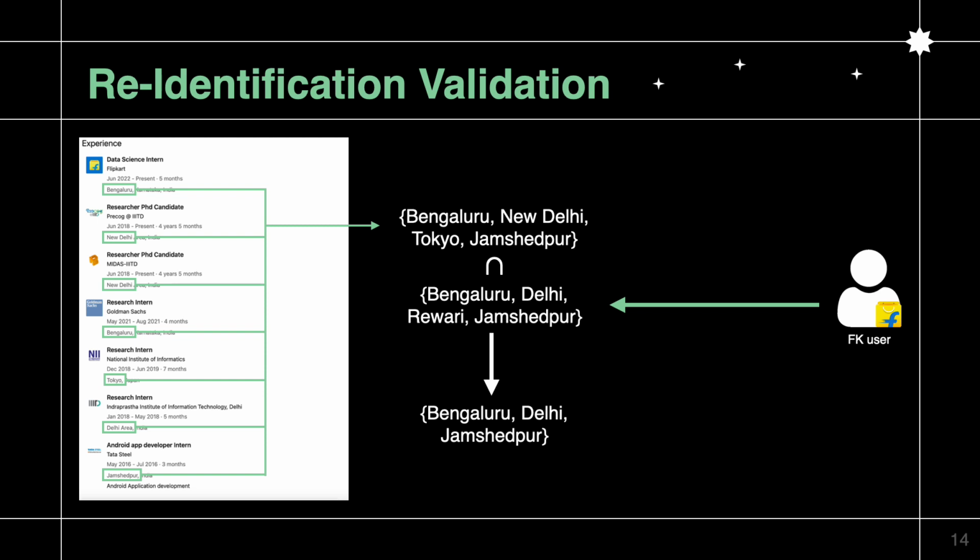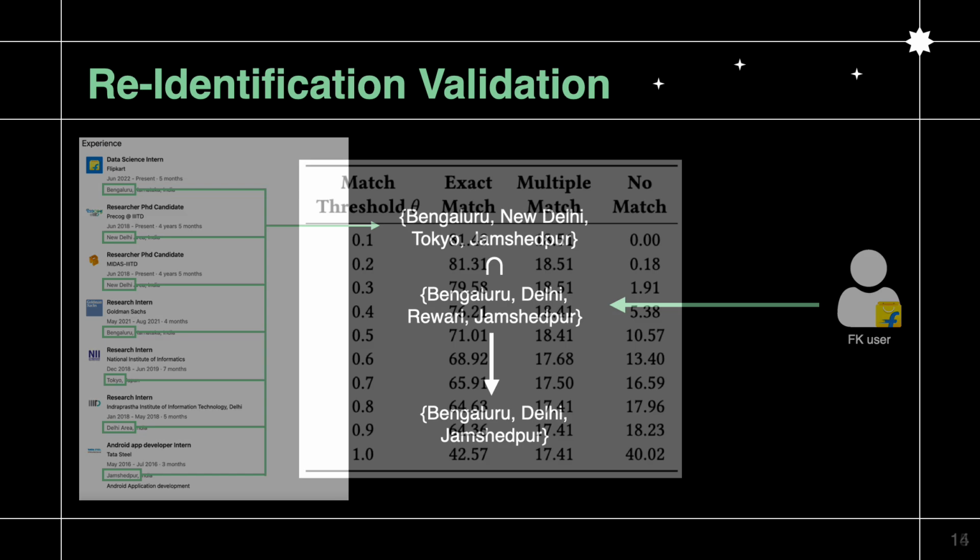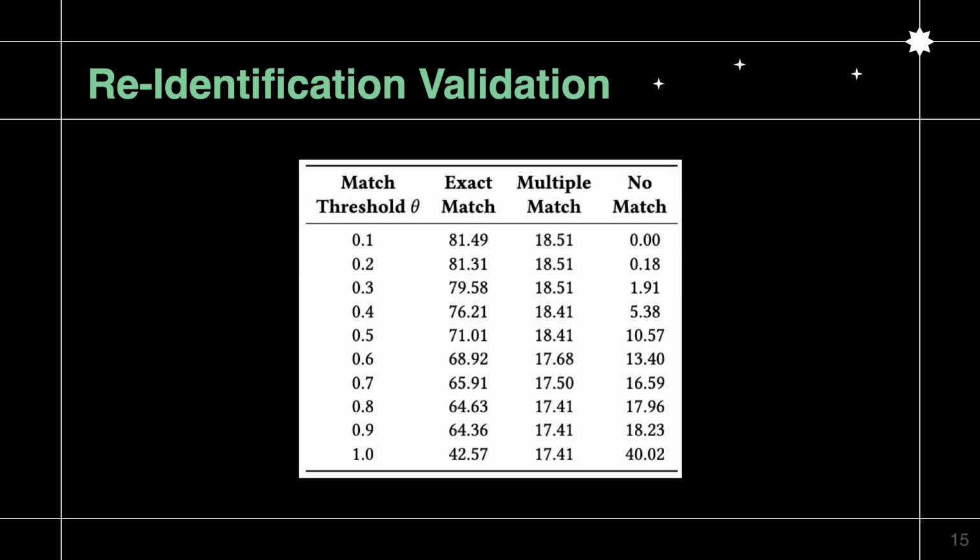Now, the candidates for which this match score is over a threshold are considered the matches. So for a given user, we could have a single match, multiple matches, or no match. Users with no match are removed from our experiments and we only consider the single and multiple matches.